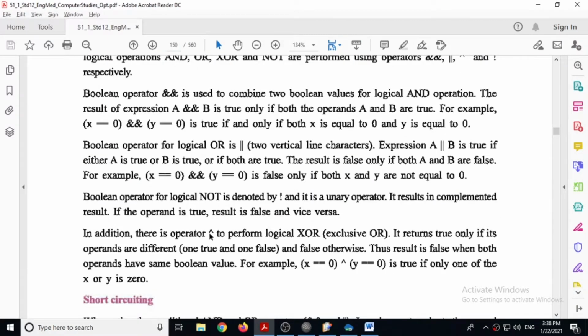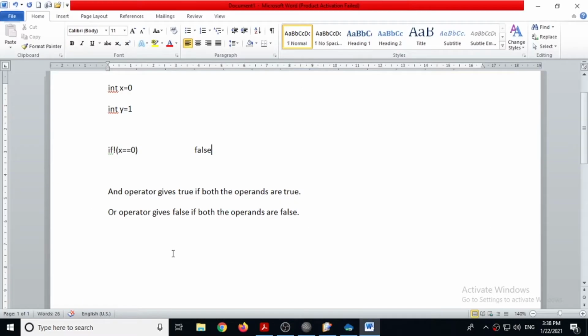The fourth is XOR. For that we have to use the caret sign. Remember, it returns true only if its operands are different. It means one is true and another is false, then it will give true. So in this case, say suppose x double equal to 0 caret y double equal to 0.